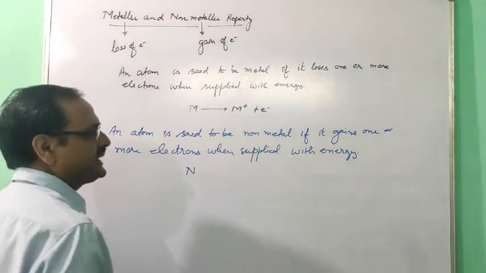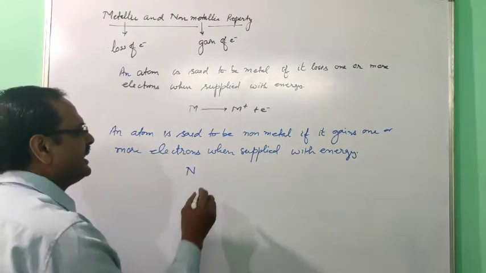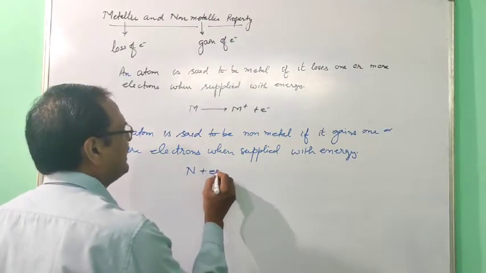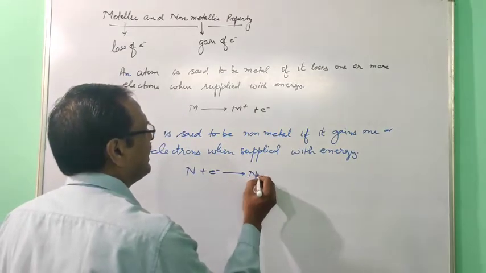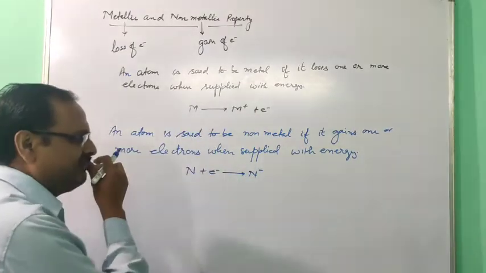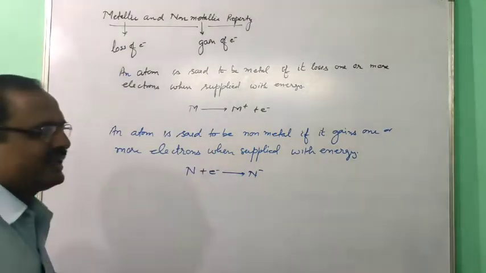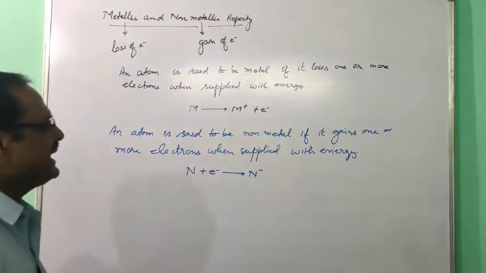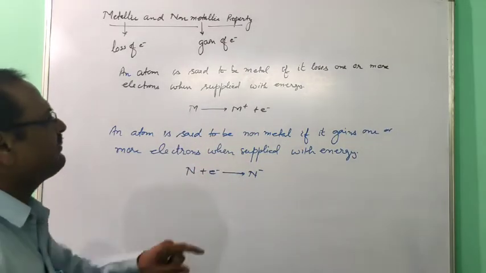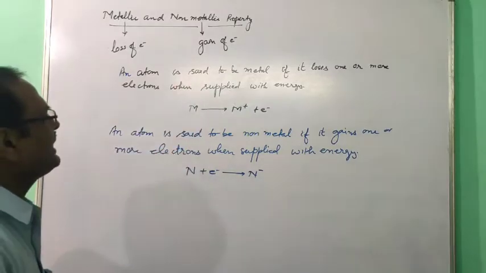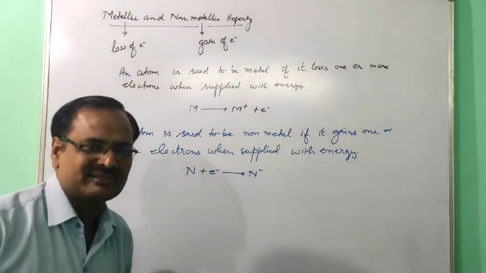So this hypothetical atom N takes an electron and forms a negative ion. So here M is a metal and N is a non-metal. So metallic character is explained by loss of electron and non-metallic character is explained by gain of electron.